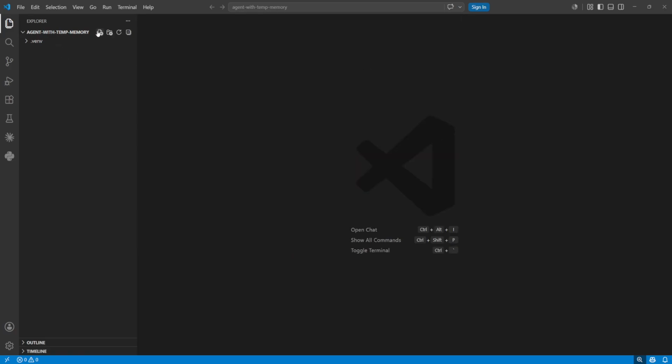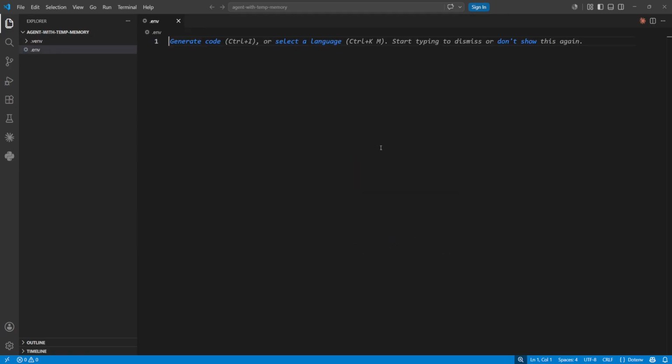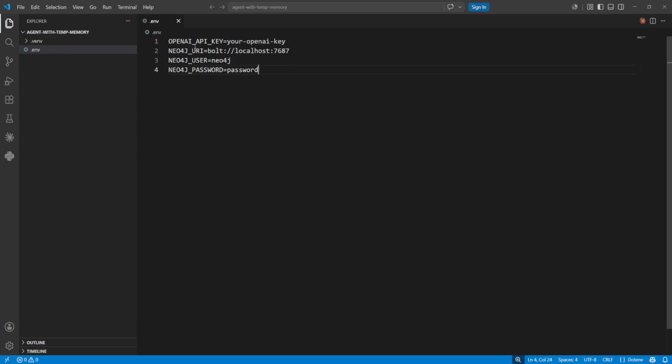Now let's set our secrets. We create a .env file and we specify the OpenAI API key, Neo4j URI, Neo4j user and Neo4j password. Just make sure you match the Neo4j password with whatever you set in the docker command for Neo4j.